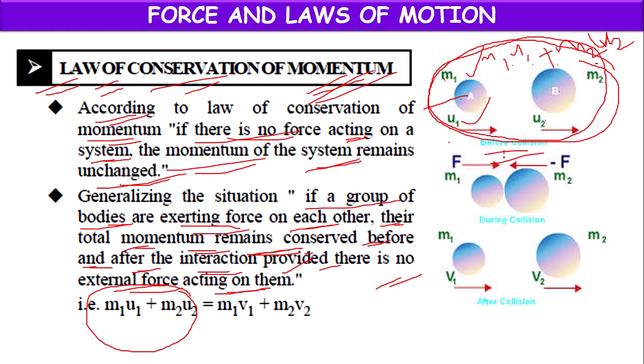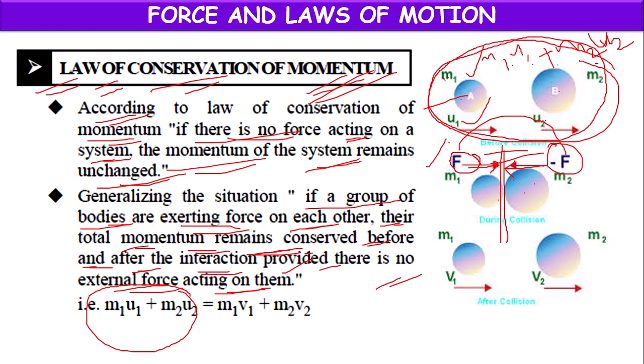When they hit each other, during the time of hitting, forces are acting on the bodies. This body exerts force on that body, and that body exerts force on this body. The two forces are in opposite directions.